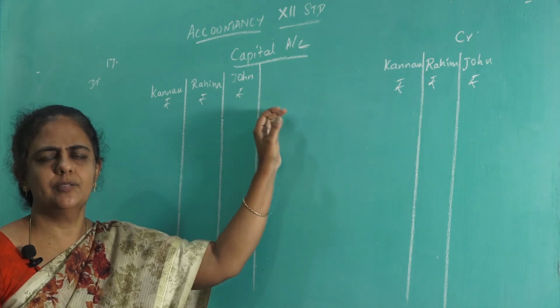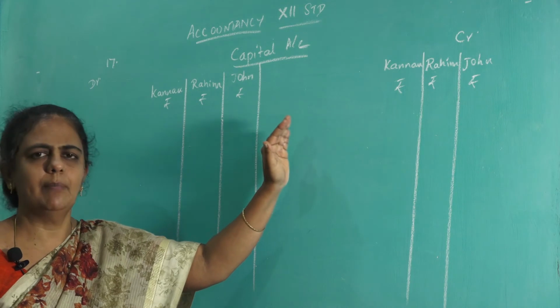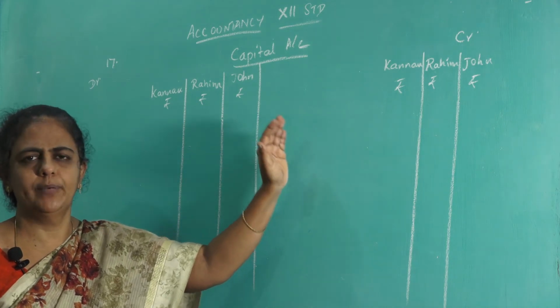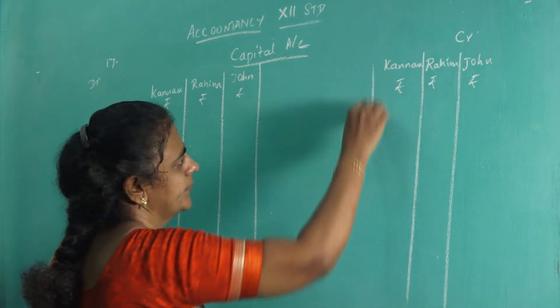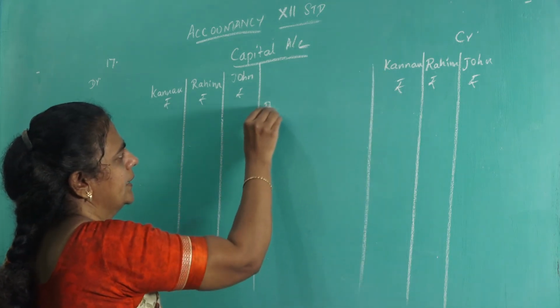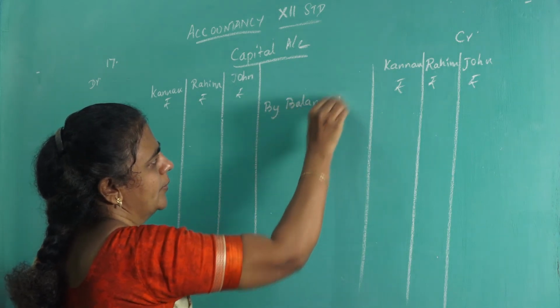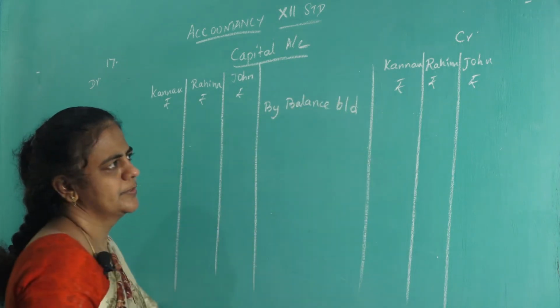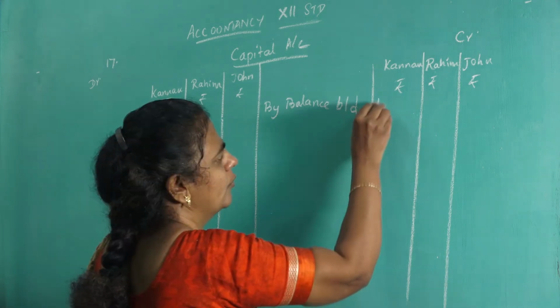So the opening balance of liabilities always will have credit balance. So bring the capital from the balance sheet, opening balance to the credit side. So you have to write here by balance brought down. See the question, see the balance sheet, what is the capital account, bring it down.